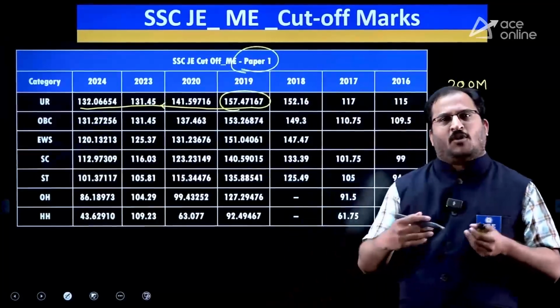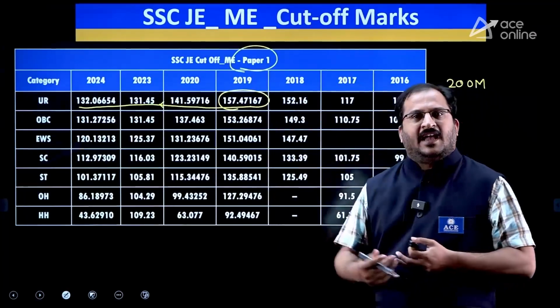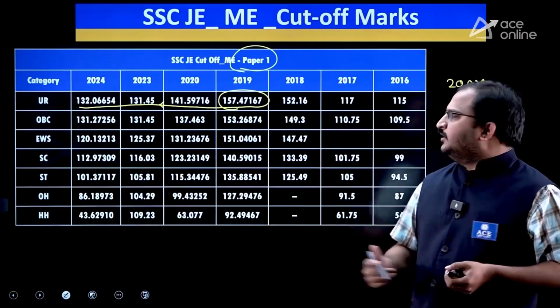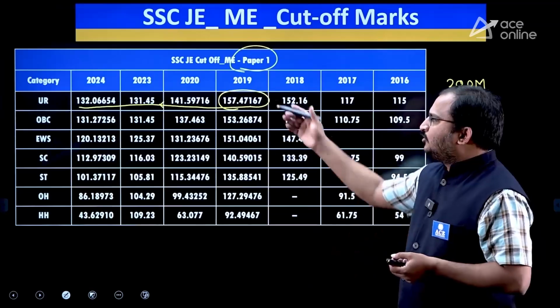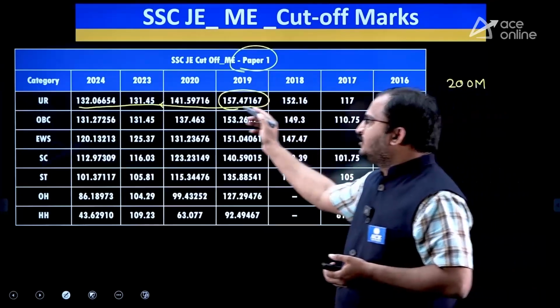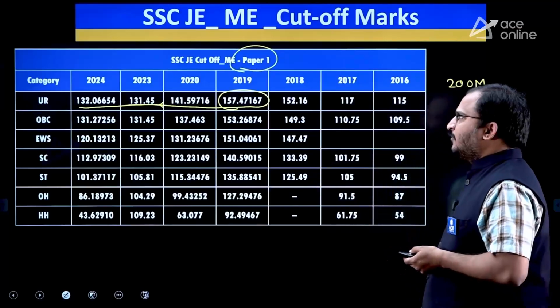So that means the competition is reducing. So you can use that as a good sign for your preparation. Okay, so try to remember. So that is a blessing for you as the cutoff is getting reduced. So you can prepare well for this particular examination.